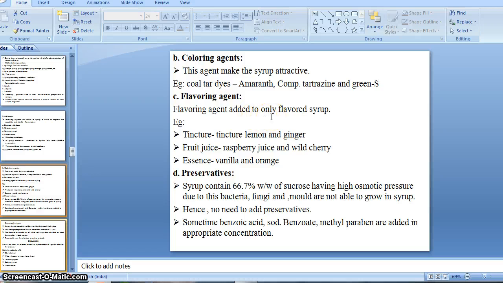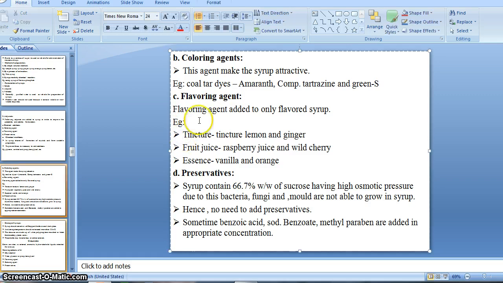Suppose we are preparing a medicated syrup and we add some medicines that have a saline taste or saline odor, or a bitter or nauseous odor. At that time the flavoring agent plays a very important role by masking that taste or odor, right? So that's why it becomes very necessary to add it, right?